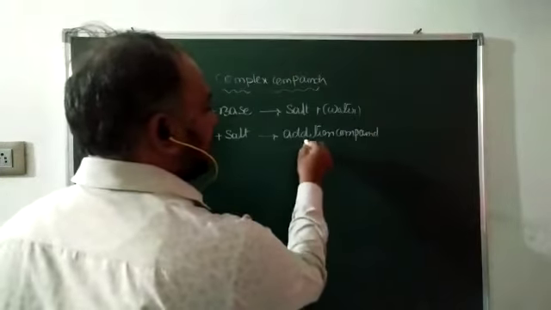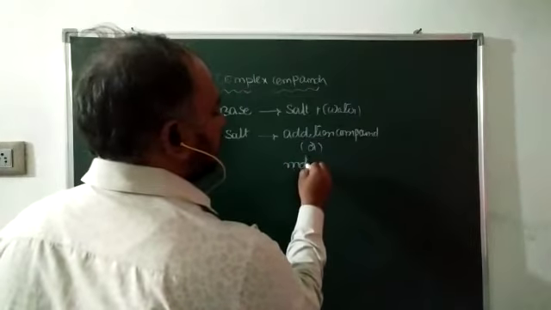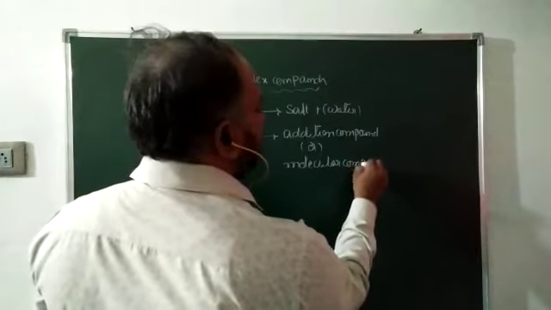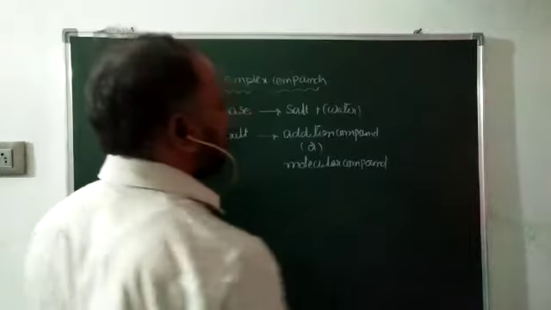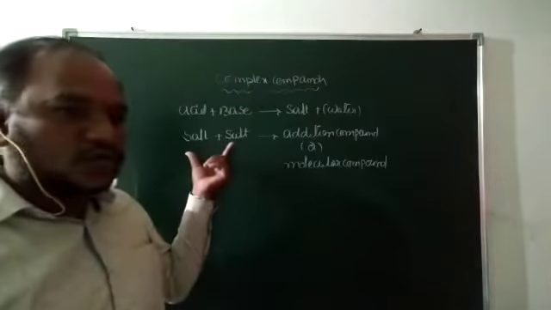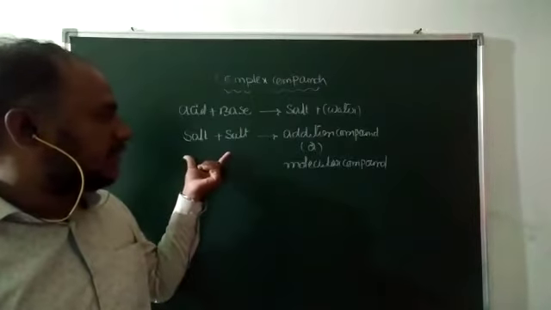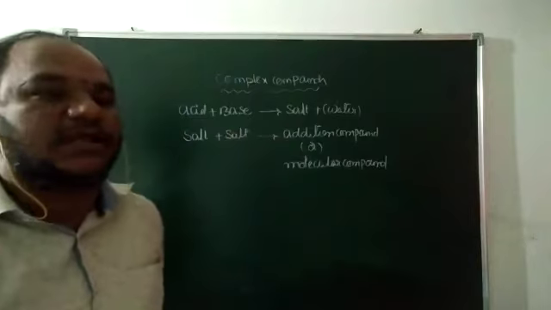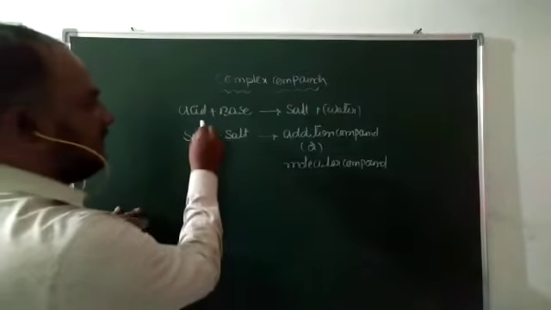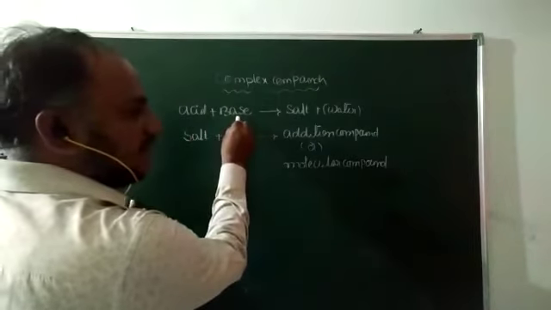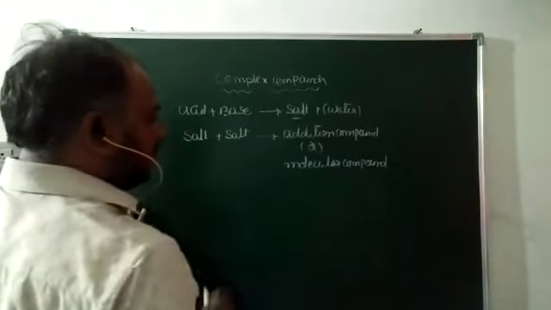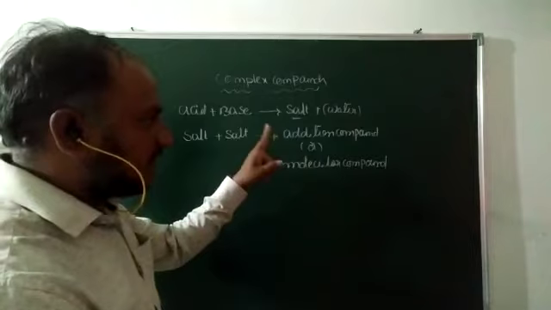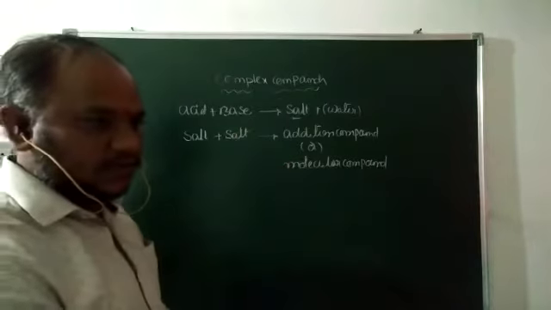That addition compound is also called a molecular compound. When two or more salts combine together, that becomes an addition compound, also called a molecular compound.